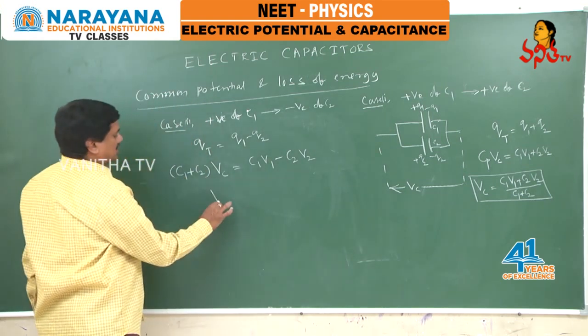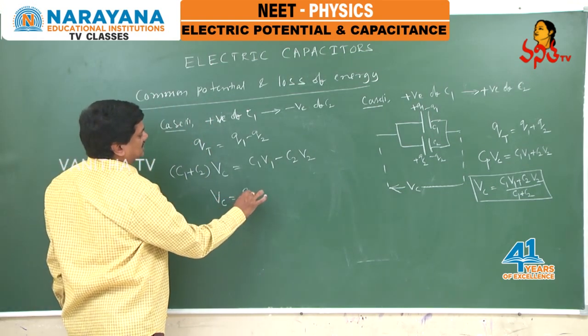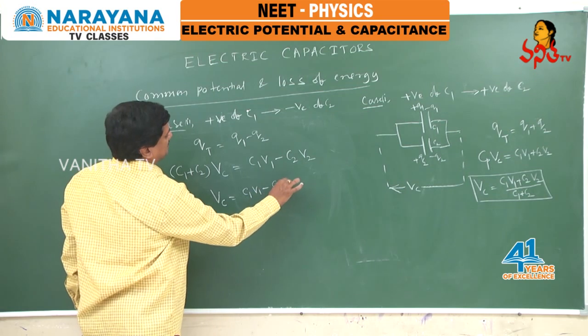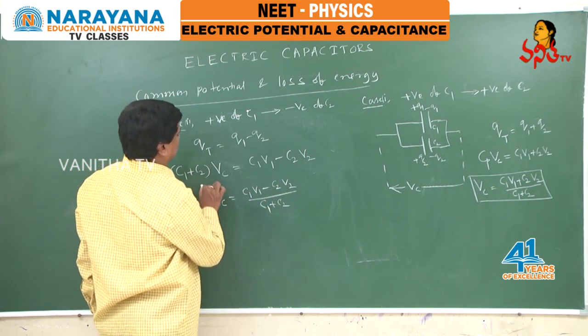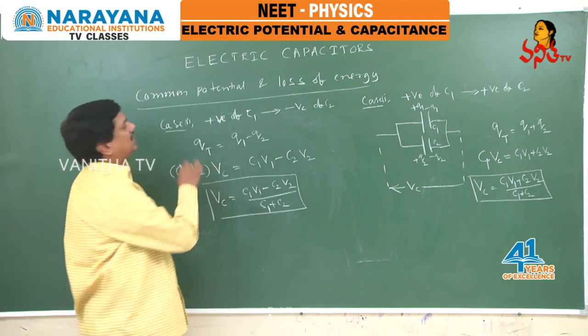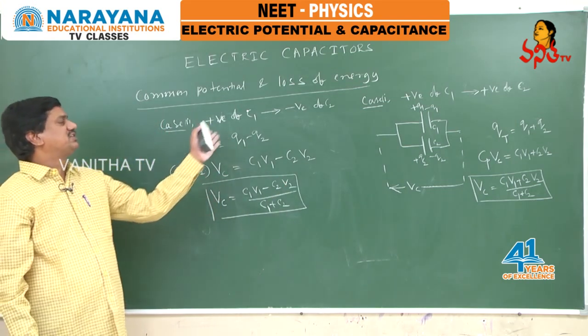So what will be the common potential in this situation? It is C1 V1 minus C2 V2 by, but no change in the denominator. Denominator is C1 plus C2 only. This is how to calculate the common potential in different situations.